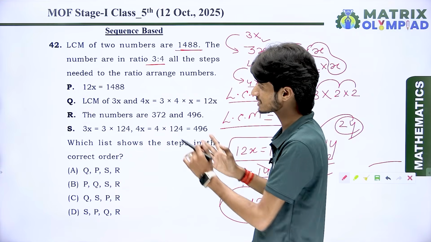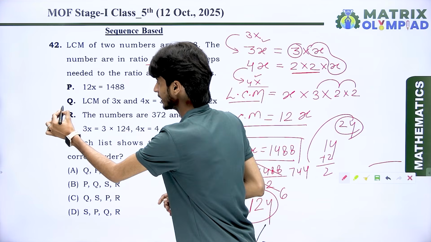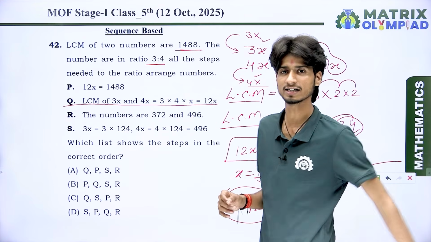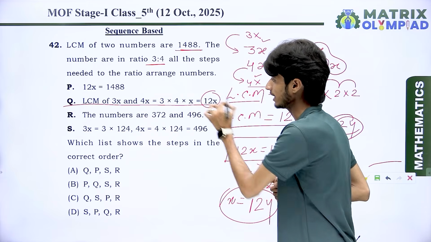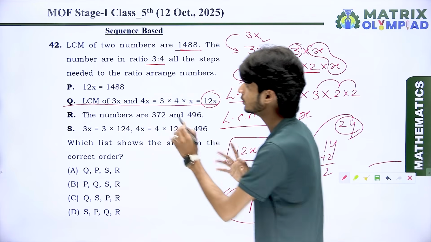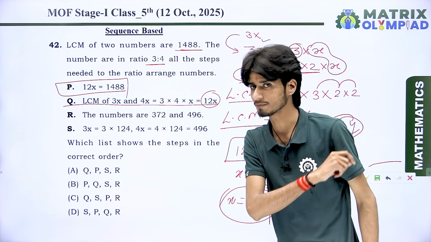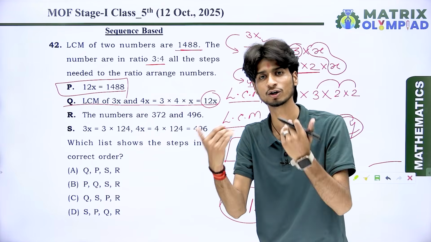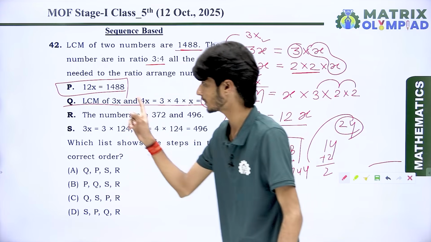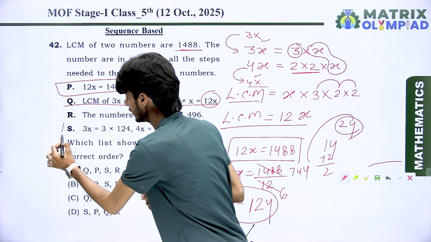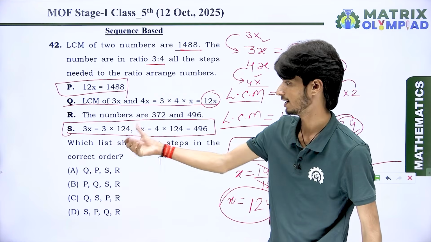Okay, so the first step is to take out the numbers like 3x and 4x. Got it? After that, find out the LCM, which is 12x. Then make it equal to 1488, because 12x is the LCM according to us and 1488 is the LCM according to the question. After that, find out the value of x and put it in the numbers.